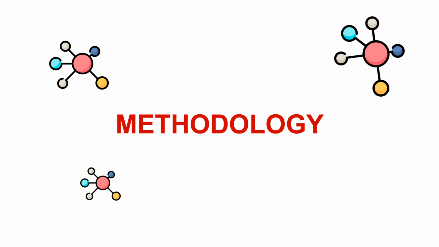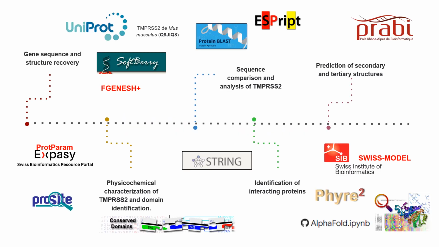About the methodology, we obtained the amino acid sequence using the UniProt database. Also, the ProtParam tool was used to predict the physicochemical characteristics of the mouse TMPRSS2 protein.